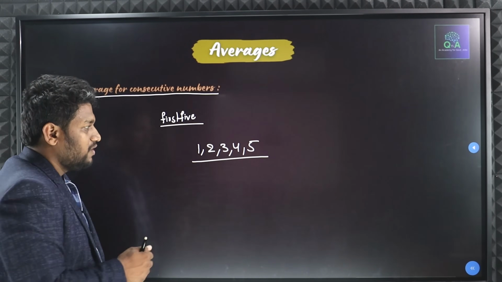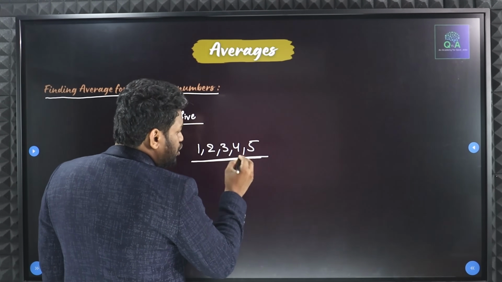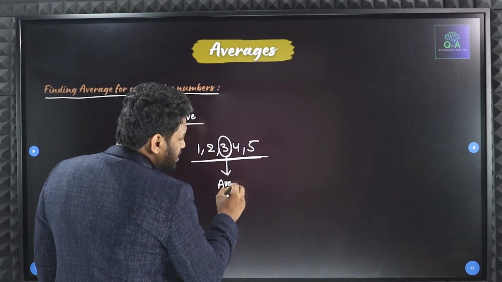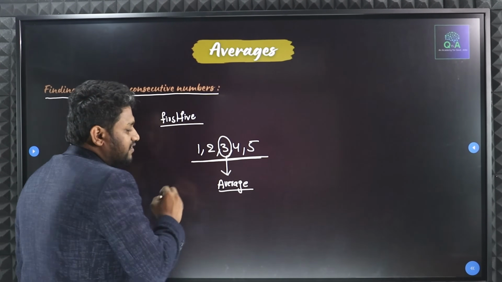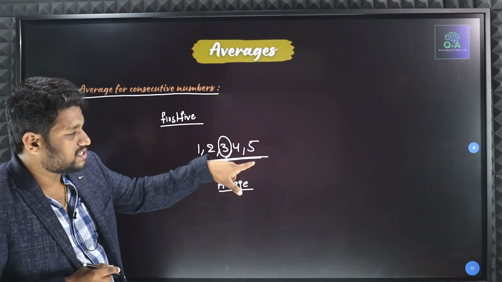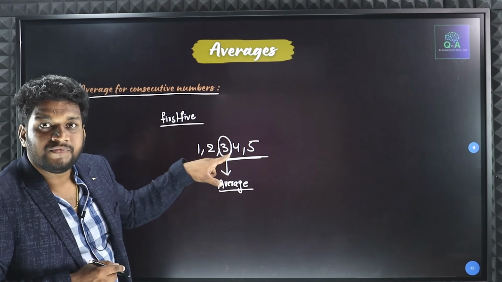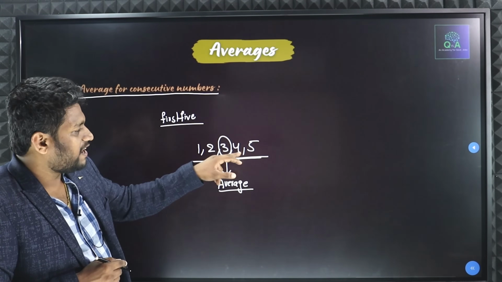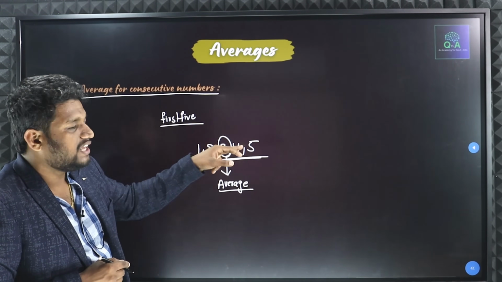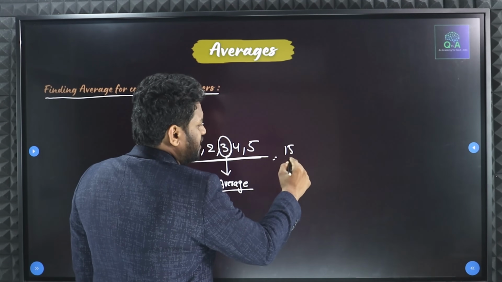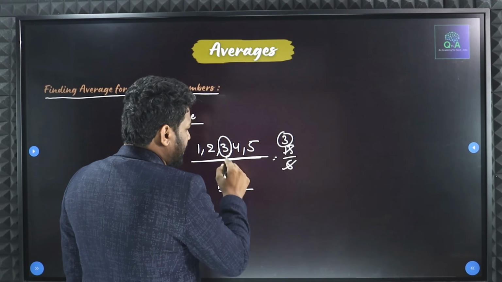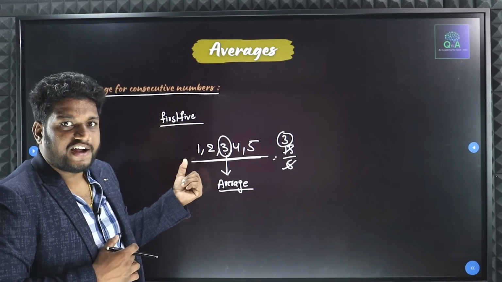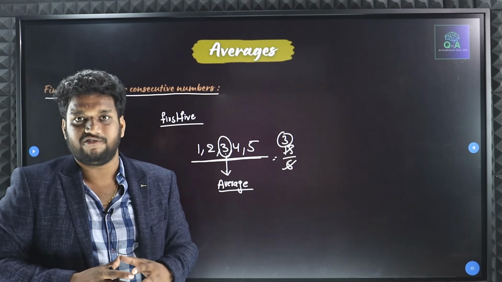All of you remember one thing, whenever you are finding average, your middle number only will be your average. Here what is my middle number? My middle number is going to be 3 and that is only my average. Here I have 1 to 5 numbers. In 1 to 5 numbers, what is my middle number? My middle number is 3 and that is only going to be my average. If you calculate also, 5 plus 4, 9, 9 plus 1, 10, 13, 15. 15, if you divide with 5, what will you get? 3. Same answer you are getting here or not? Yes or no? So, no need of solving such type of things. Directly you can find your answer by taking the middle number as your average.